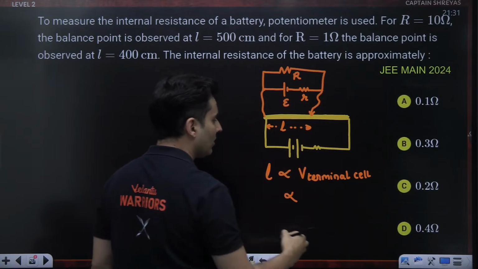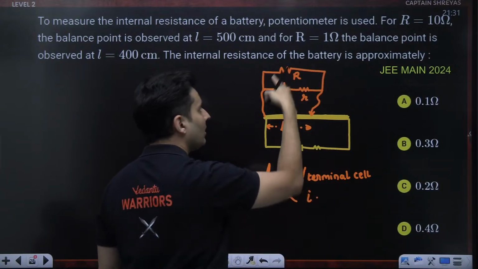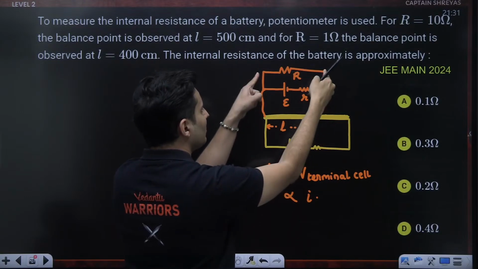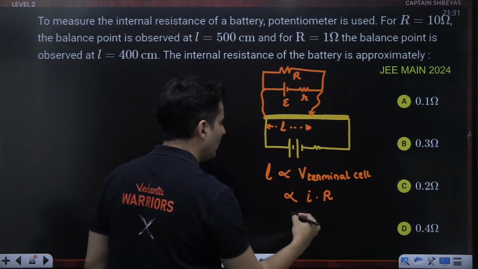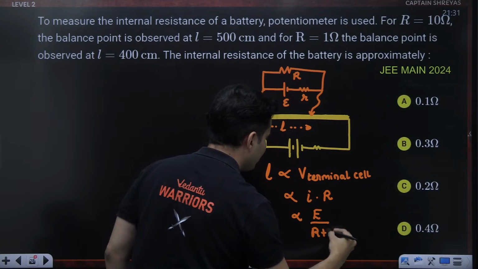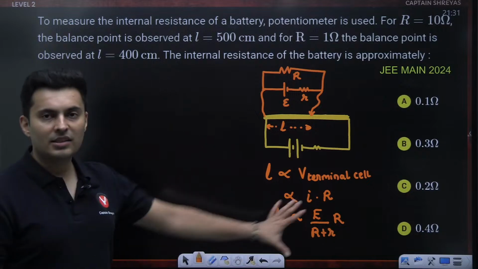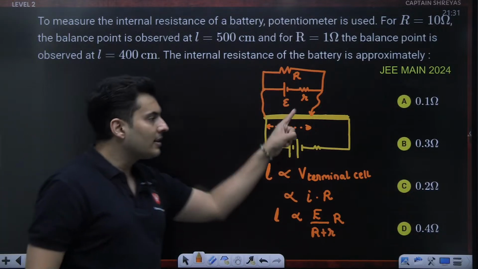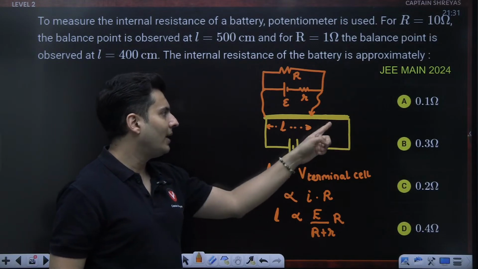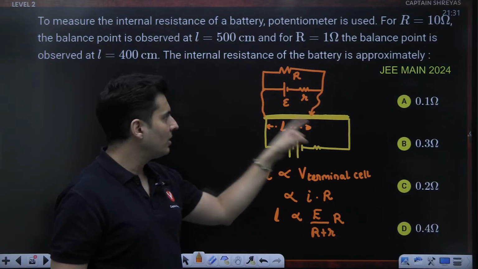This terminal voltage across the cell is the current in this circuit multiplied by the resistance, because the terminal voltage is between these 2 points, which is also between these 2 points. So it is I into R, and current is the total EMF divided by R plus small r. So the length is proportional to this number. This is what you should understand first, and you will know this diagram only if you have studied the potentiometer. This is the potentiometer wire, this is the point where the jockey is connected, and this is where the null deflection is observed.